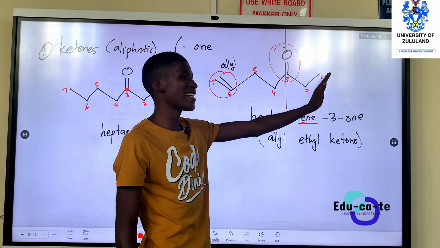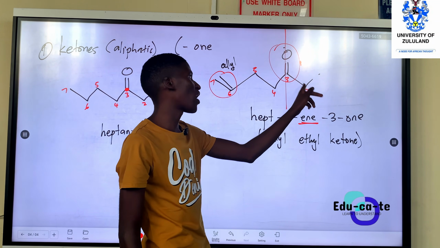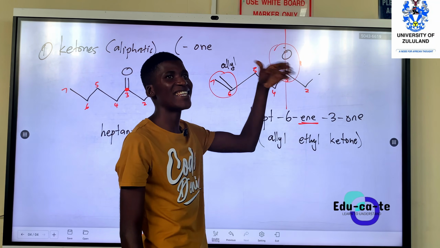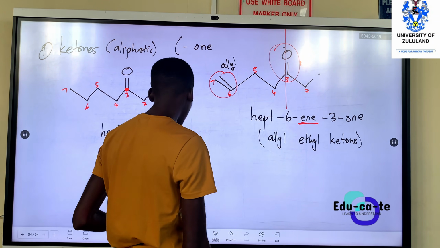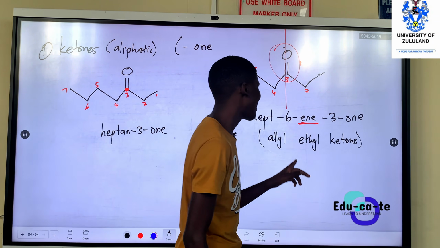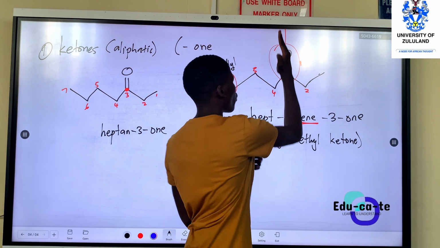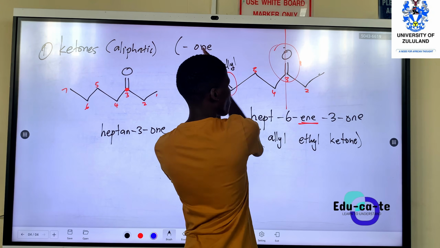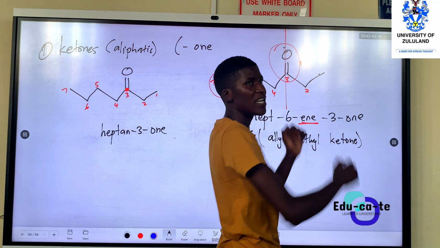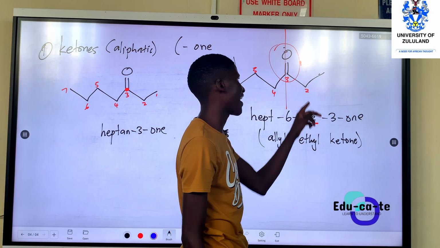And then on the other side we have carbon number 2, so that's more like an ethyl. So when you are naming it using another way, you can just say this is allyl ethyl ketone. It means on one side of the functional group we have a double bond, on the other side we have an ethyl group, like 2 carbons.